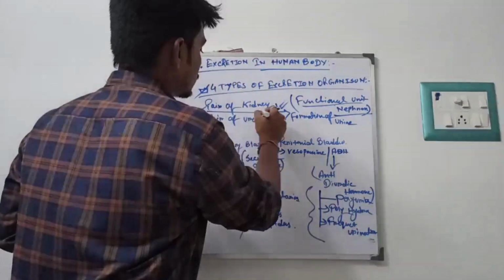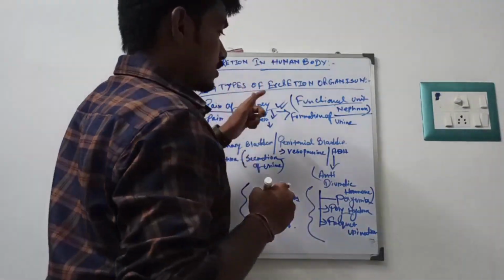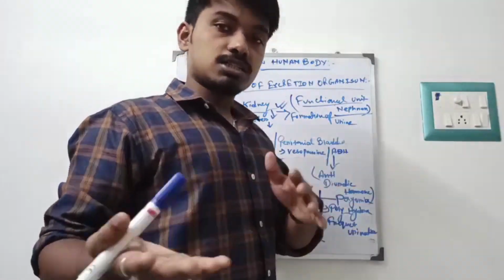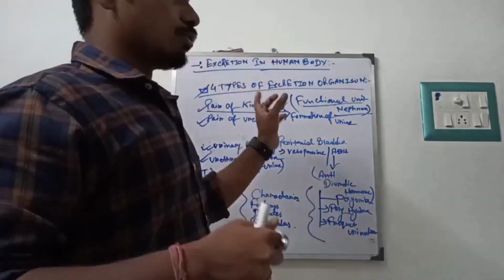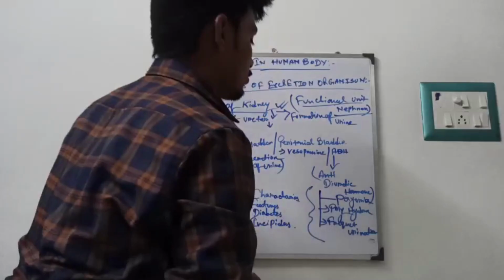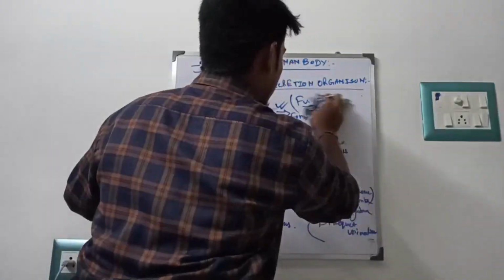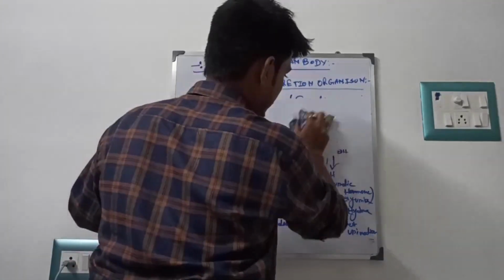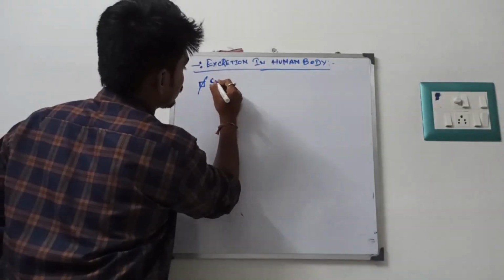Today I will discuss the pair of kidneys, whose functional unit is the nephron. I will discuss the structural characteristic features and the functional aspects of the nephron. So it is the structure of the nephron.